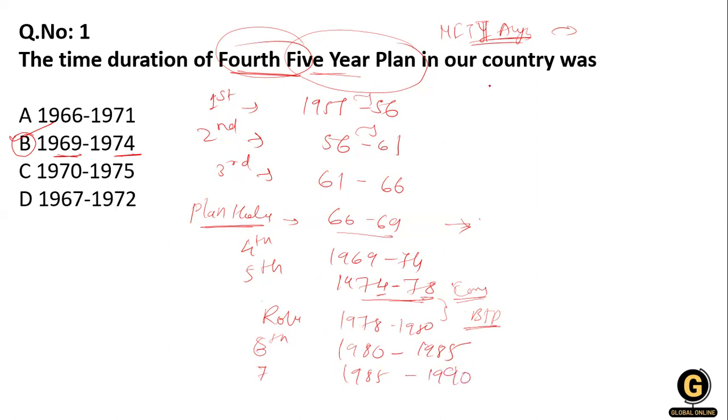Clear? Okay. And after 1990 to 1992, there is another gap that is called the annual plan.